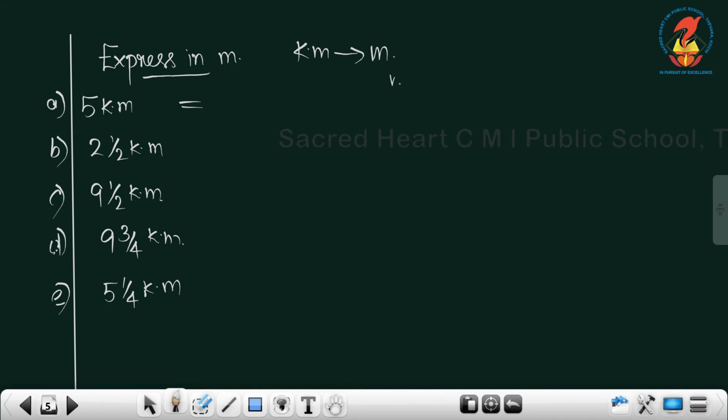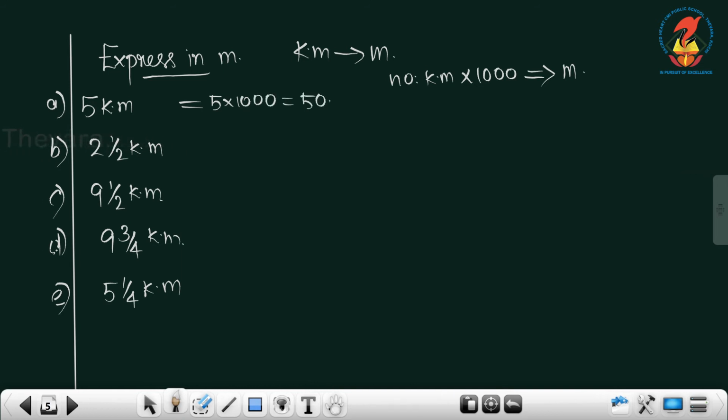Number of kilometer multiplied by 1000, we can convert that into meter. Clear? So how can we express 5 kilometer? That is 5 into 1000. The answer is 5000 meter. We converted the kilometer into meter.